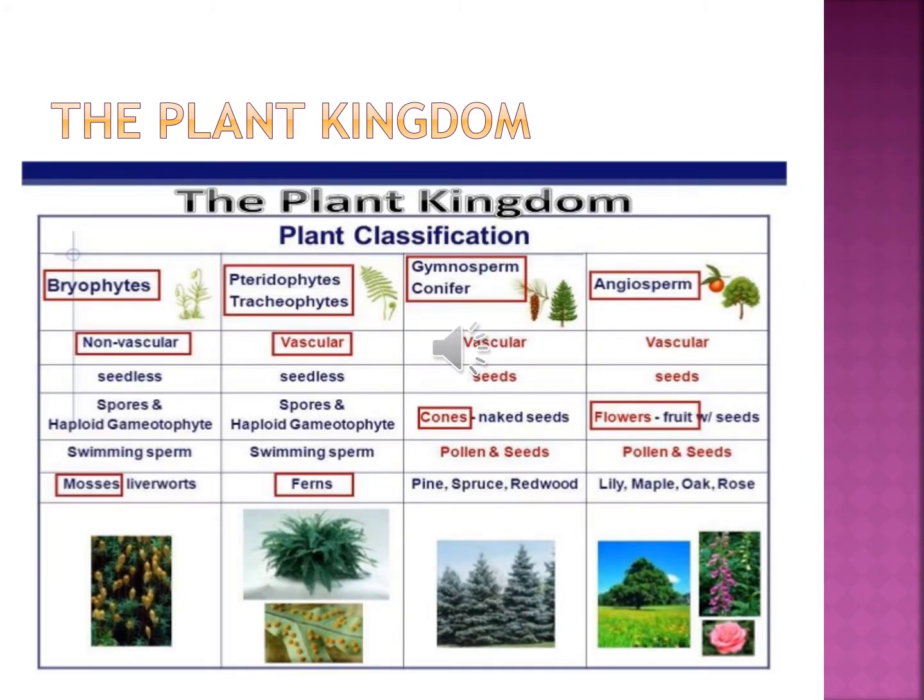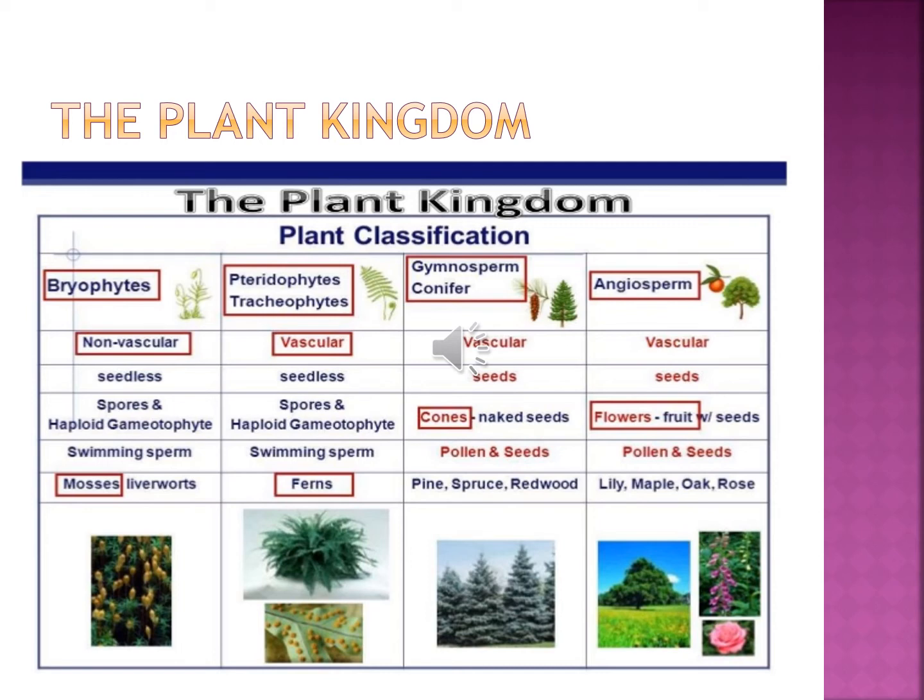Look at this diagram. The plant kingdom is classified into bryophytes, pteridophytes, gymnosperms and angiosperms. Already we saw that. Again, bryophytes do not have vascular tissue. A vascular system is nothing but a separate place for the passage of water and food. That is a vascular system. Bryophyte plants are seedless, they do not have seeds. They include mosses and liverworts.